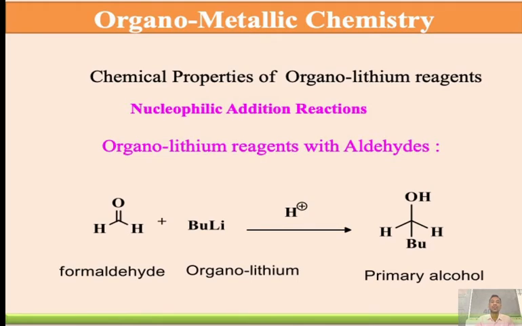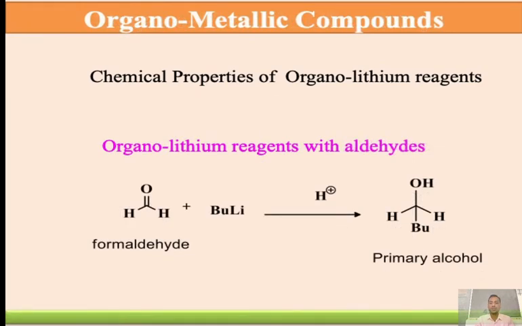It attacks the electron deficient carbonyl carbon and makes a carbon-carbon single bond. As I mentioned earlier, this is the best application in organic chemistry to make carbon-carbon single bonds. Once the bond is made, followed by hydrolysis, it is converted into the primary alcohol. So this is the overall reaction.